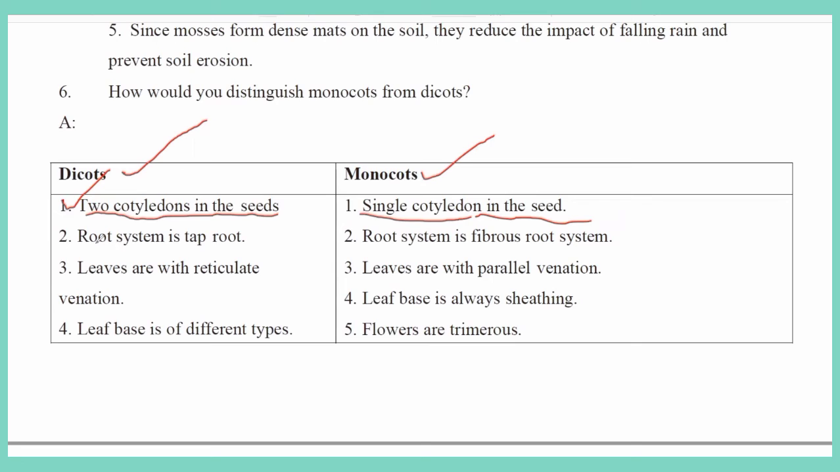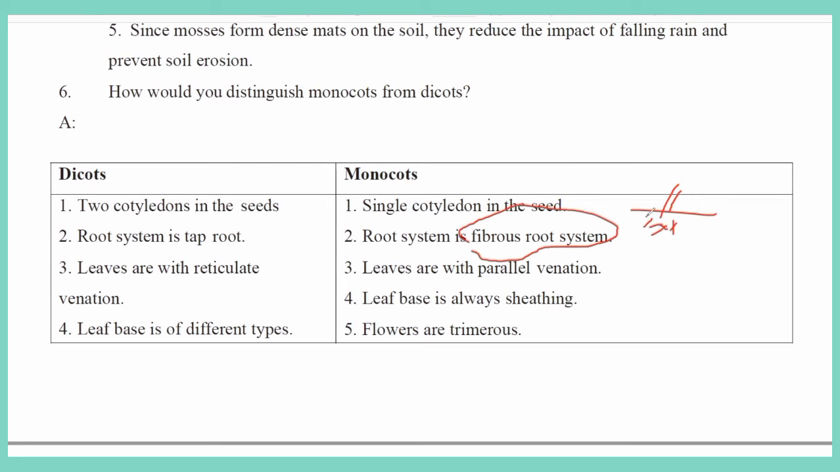Now the root system: dicots have a taproot system. Imagine this is the stem of a dicot plant. The root is well developed and goes deep, and subsidiary roots also develop, so the taproot system is very well developed in dicots. In the same way, monocots have a fibrous root system. Imagine this is the stem, with small roots formed at the bottom of the stem. That is the fibrous root system.